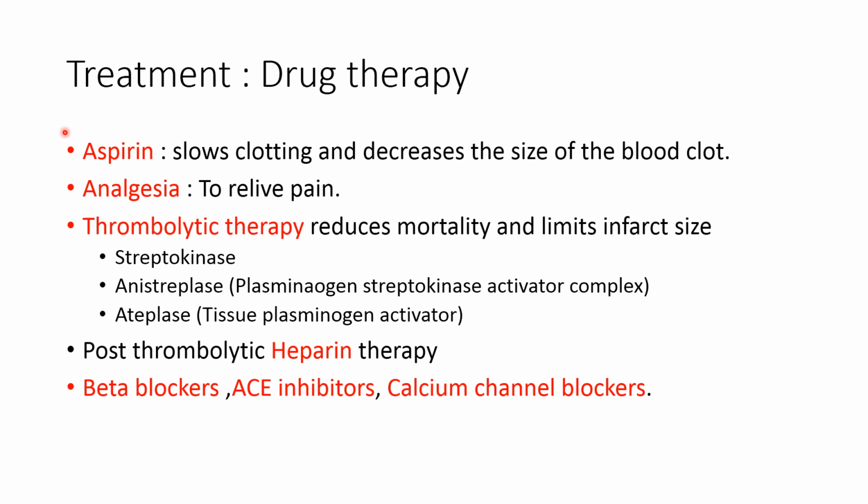Aspirin and clopidogrel slow clotting and decrease the size of the intravascular clot. Analgesics can be given to relieve pain. Thrombolytic therapy is useful to dissolve the intravascular clot and restore perfusion to the affected area. Thrombolytic therapy reduces mortality and limits the infarct size. Streptokinase, plasminogen streptokinase activator complex and tissue plasminogen activators are useful for thrombolytic therapy.